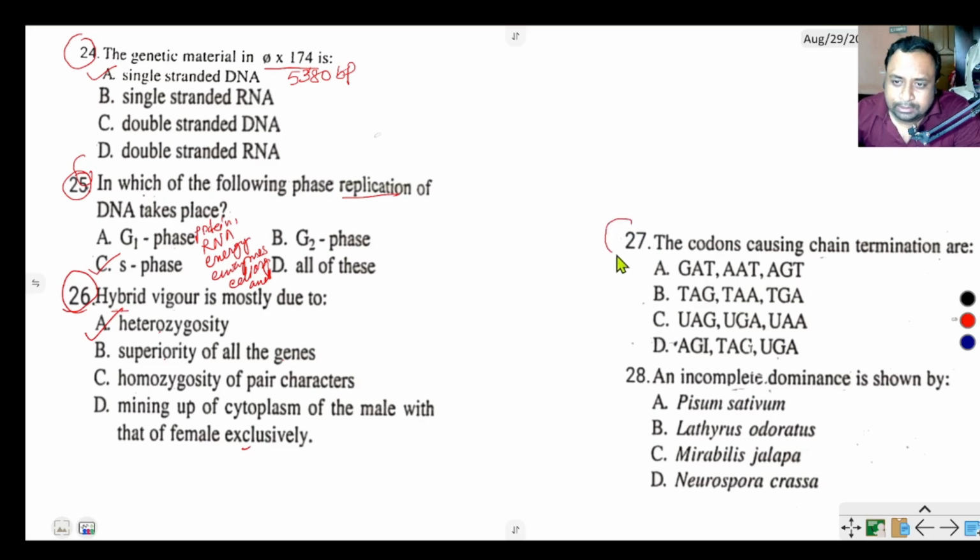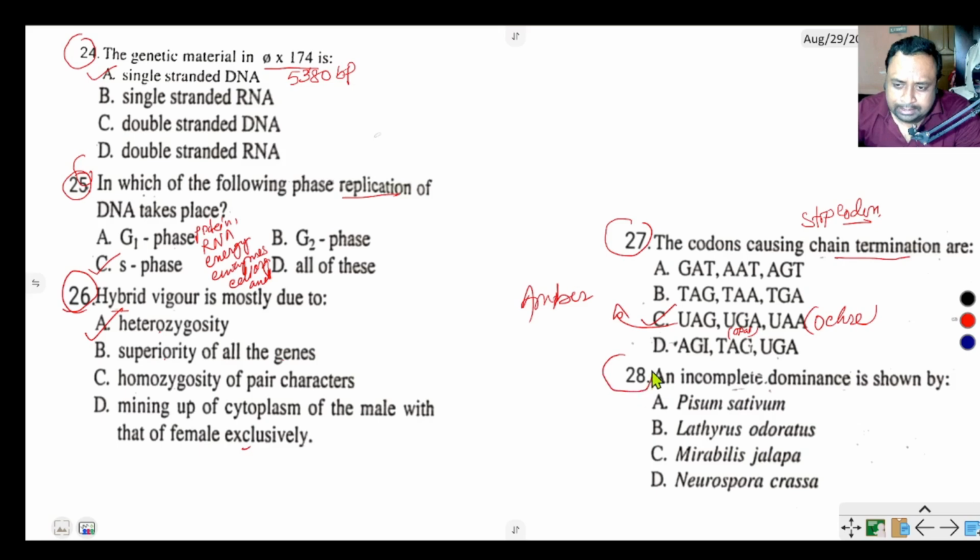Question number 27 says, the codon causing chain termination. The chain termination occurs by a stop codon, the codon that does not carry any information or code for an amino acid, that is UAA, UAG and UGA. UAA is also called ochre, UAG amber, and UGA opal.